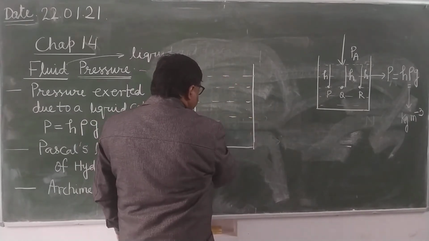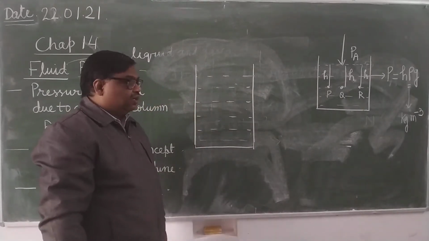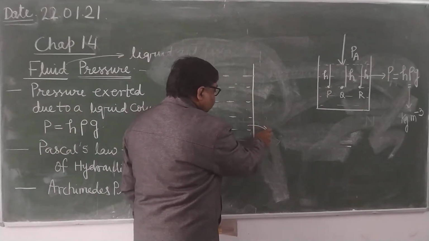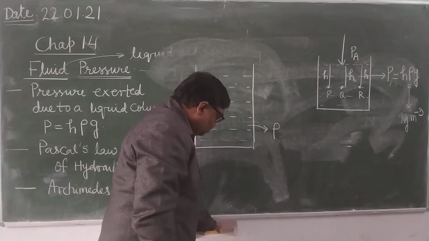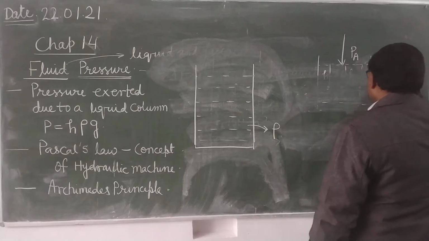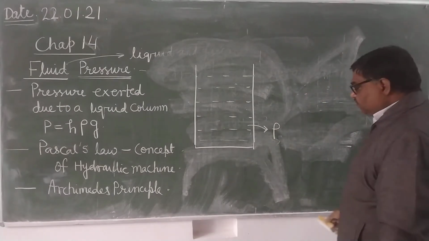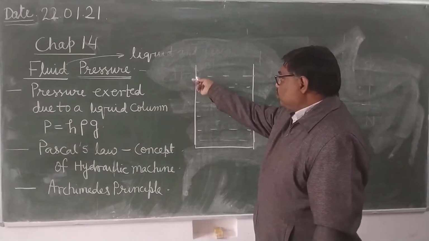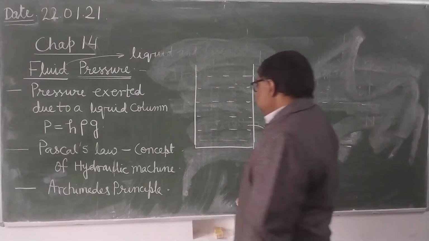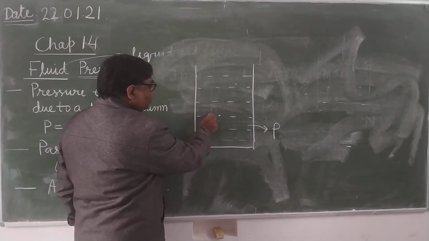Now see here. This is a container containing a liquid of density rho. We have to determine the pressure at a point situated at H depth below the free surface. Free surface means this topmost layer. Which means there is a point situated at the depth H here.